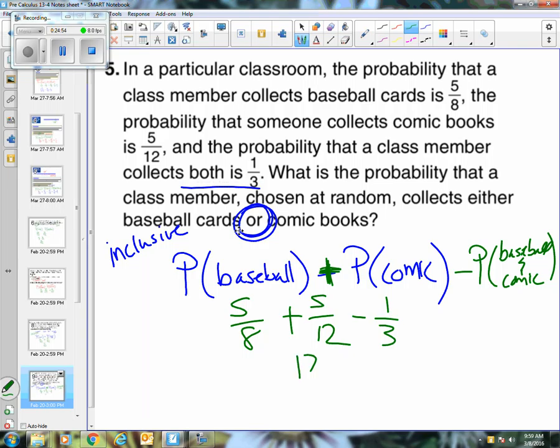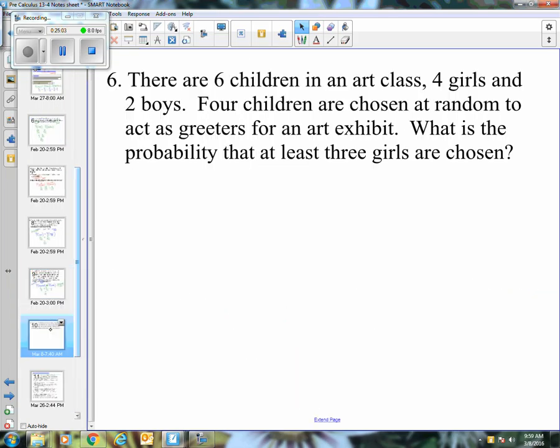So I think we end up with 17/24. So it's being able to understand the difference between is there overlap or isn't there. Okay, last one I want to do, and I know it's not on your note sheet originally, but